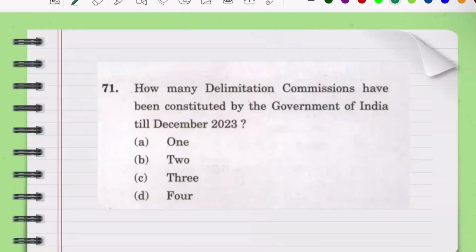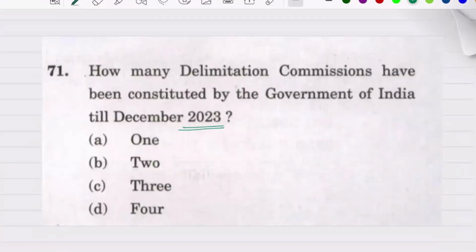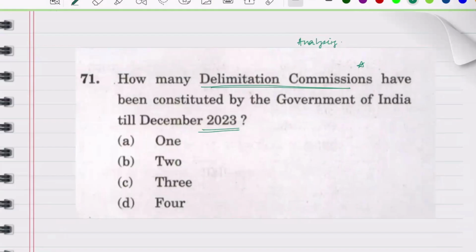The first question is, how many delimitation commissions have been constituted by the government of India till December 2023? What we are going to do here, guys, is firstly identify the keywords in the question. Here we have delimitation commission as the keyword. When we are analyzing, we don't just see what is the right answer. We see what is the keyword of the question and what else can be asked. Here we have the delimitation commission, and this time it was asked how many times it has been constituted. So in the next year, they can ask something more about it. So let's see.